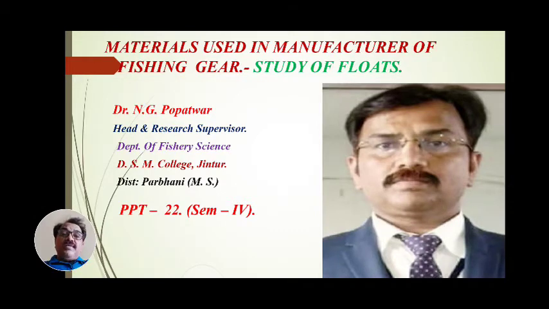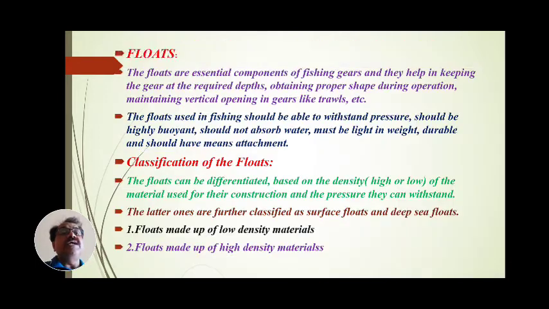Now in today's part we will see a number of floats. These floats are the important part of nets. Without floats we cannot manufacture or fabricate the net or gear, and without these floats we do not know whether the fish will be captured or not. That's why floats are an important part of fish gear or fish nets. Which types of floats are used, and which types were found in ancient time and in today's time, will be seen in today's lecture.